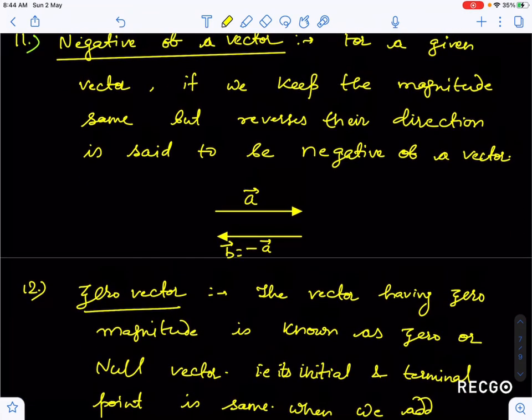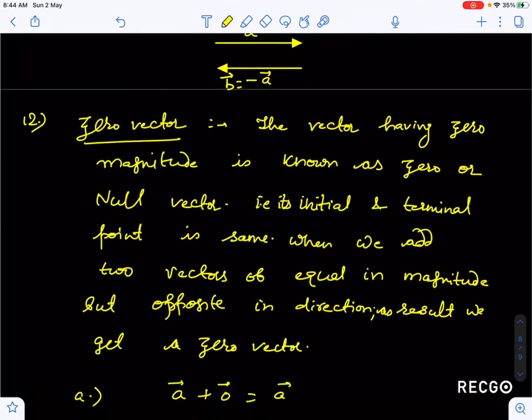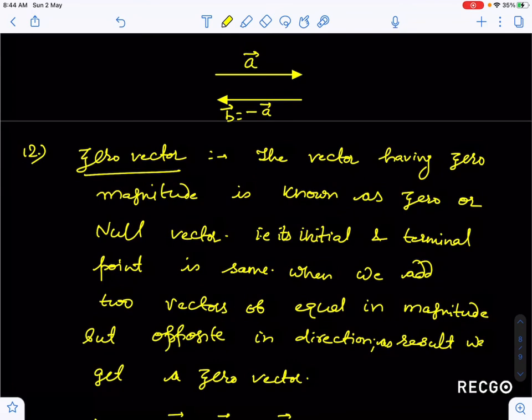Now, guys, last is the zero vector. The vector having zero magnitude and no sense of direction is the zero vector or null vector. For a null vector, direction cannot be determined with certainty. Its direction may be along the direction of application of the force. So the direction is actually unknown, or you can say that you can choose the direction according to the problem given. This we will discuss later.